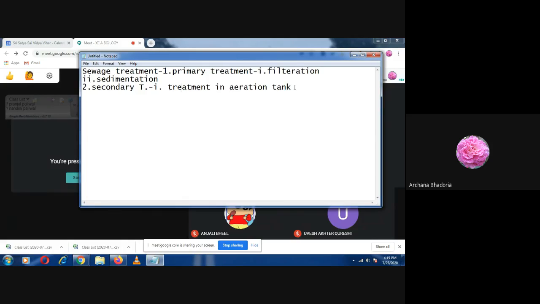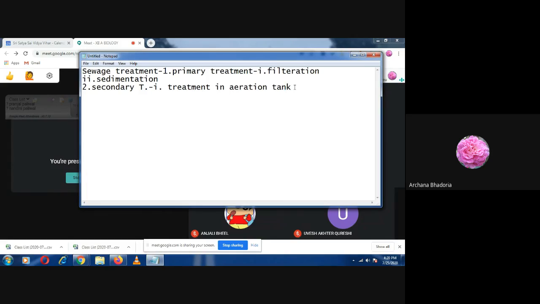Mechanical agitation is done, so it gets mixed up, and then air is pumped. The microbes will grow very fast and form a mesh, which we call flocks. When the microbes grow in the aeration tank and feed on the organic waste, flocks are formed. Both the fungi and the bacteria grow and form the flocks.